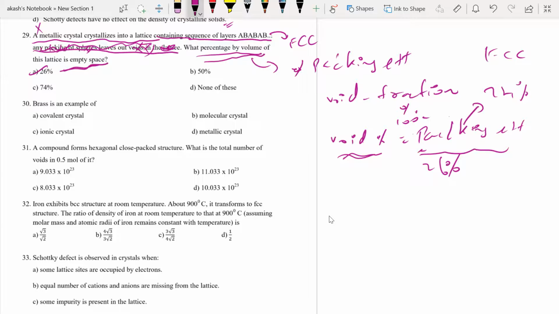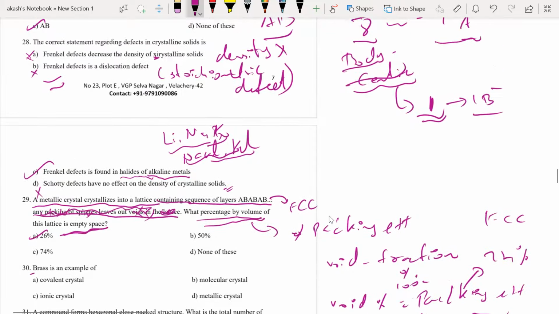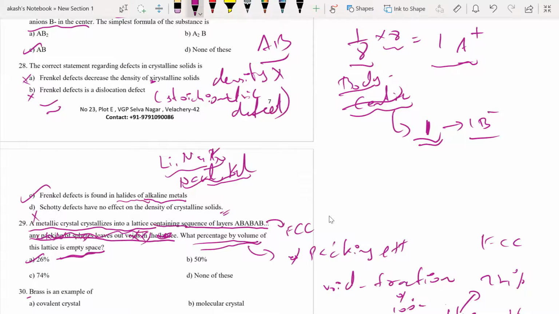Okay, next one, brass. Yeah, go on, previous question. Sir, actually, Frenkel defect is a dislocation defect, right? So isn't that the answer? Frenkel defect is a dislocation defect.